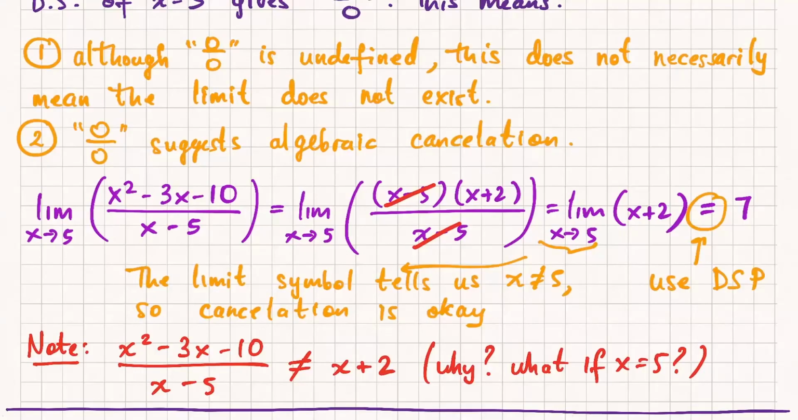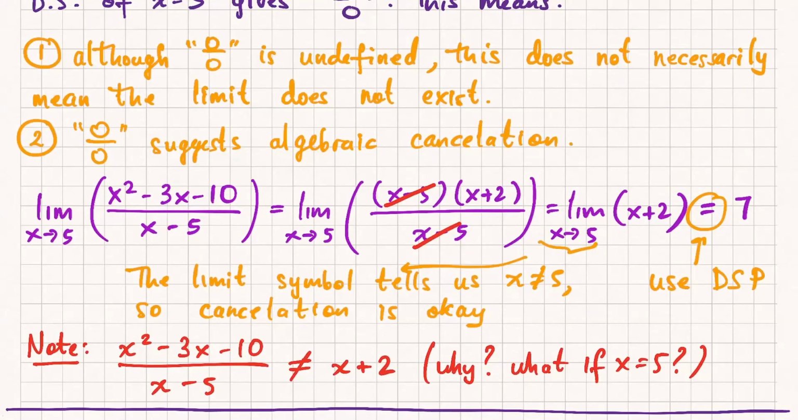Why'd you find 7? That's literally, Pranav, just substituting in x equals 5. 5 plus 2 equals 7, right? DSP, direct substitution property. I understand, but why? Well, I can't prove that to you. It's a little bit beyond the scope of the course.